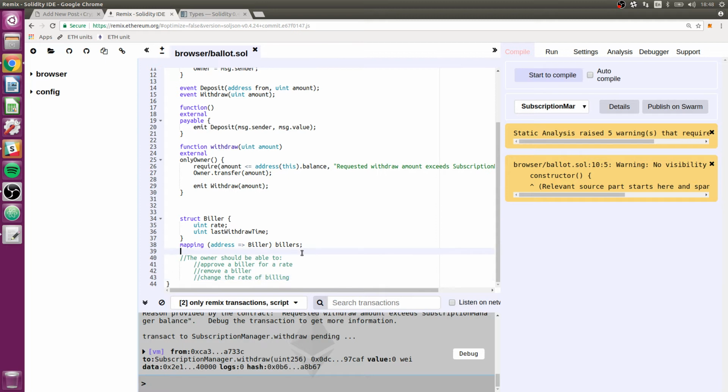But I think if we just make a more general function called setBillRate, I guess setBillRate is good for now, taking the address of the biller and the new rate.